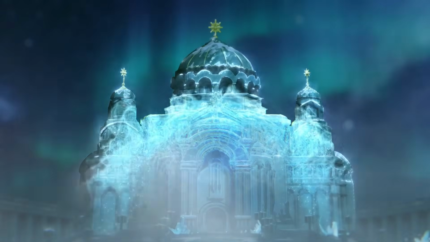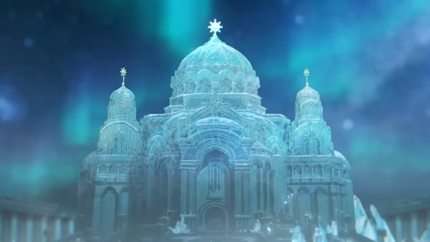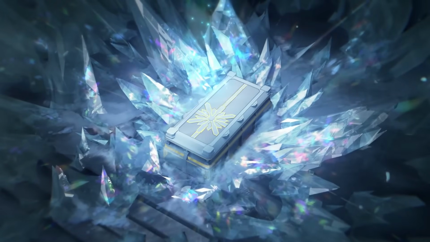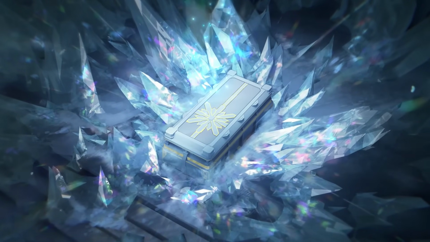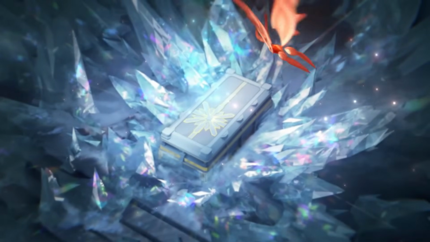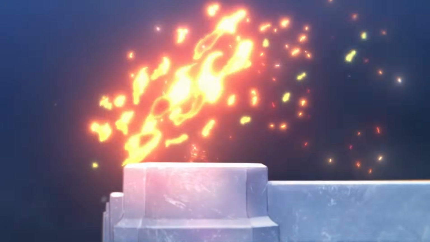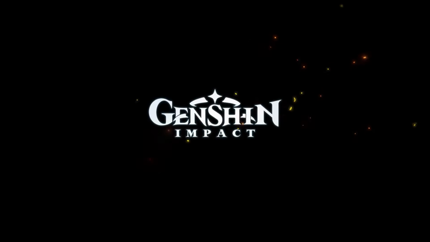But let me know what you guys think. With the Abyss Order, or the Abyss in general, I should say, the heavenly principles, and of course what I mentioned about the Fatui Harbingers towards the end there, what do you guys think? Does Genshin still have a villain problem, or have they improved from when they began? Or do you think they never had a problem in the first place? I'm curious to see where you all place your opinion on this matter. I feel like it's going to be very interesting.